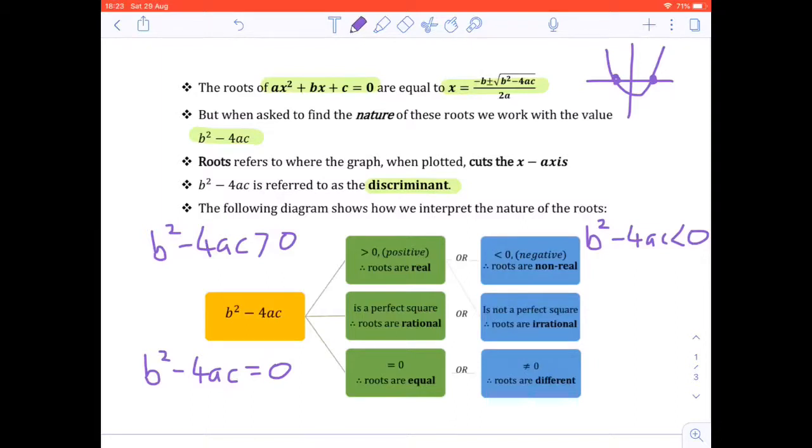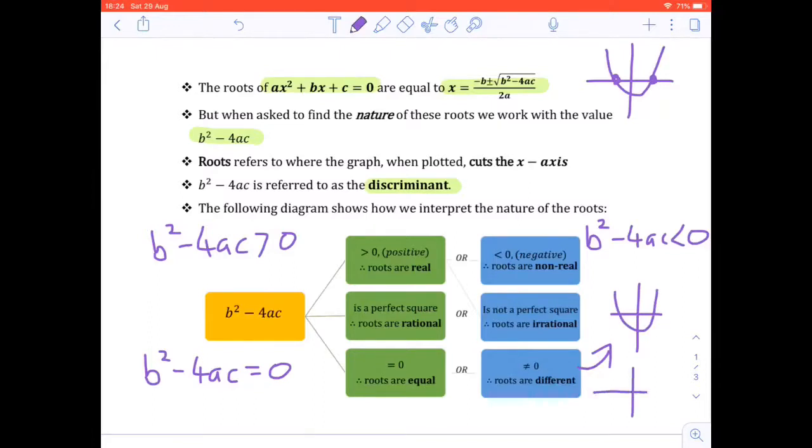If b squared minus 4ac is not a perfect square, then the roots are irrational. And if b squared minus 4ac is not equal to 0, then the roots are different. This last one just means that the graph cuts the x-axis at different points.